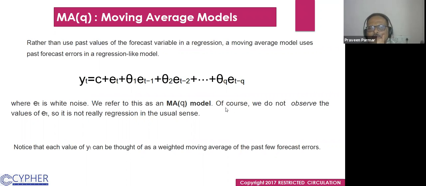Of course, we do not observe the value of et, so it is not really regression in the usual sense. Notice that each value of yt can be thought of as a weighted moving average of the past few forecast errors. Whatever you read in the theory and do in manual time series, when you do the practical, there is always some difference.